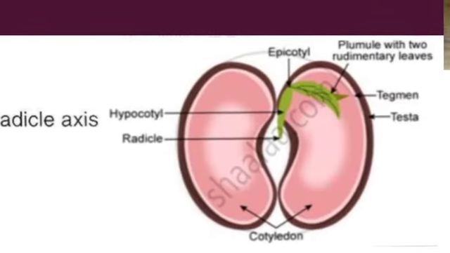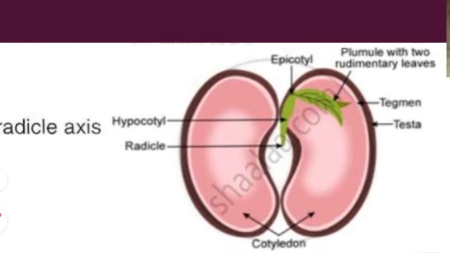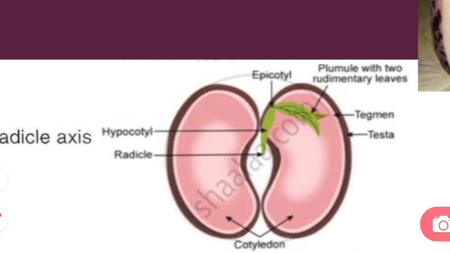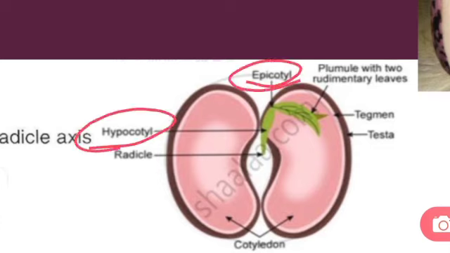Now if we see the inner structure of the seed, we'll come across two words, epicotyle and hypocotyle. These two words are new to you. What are these epicotyle and hypocotyle? So, testa and tegmen. Testa is the outer tough layer which protects the seeds from the harsh external environment. Tegmen is the layer inner to the testa, which again protects the embryo inside the seed.